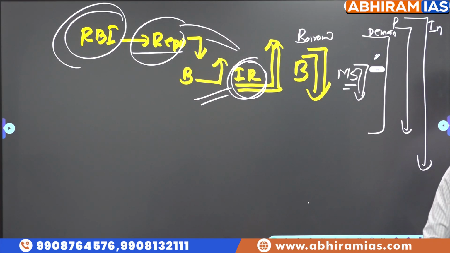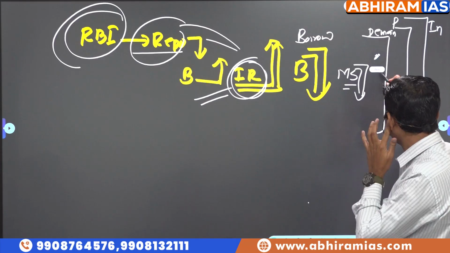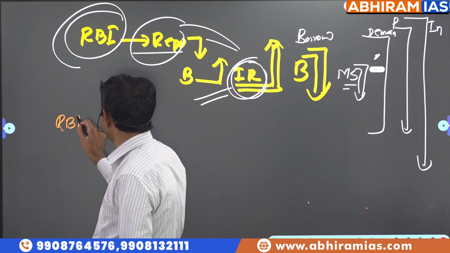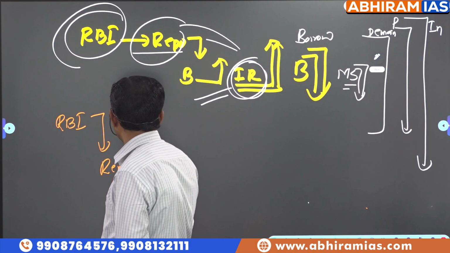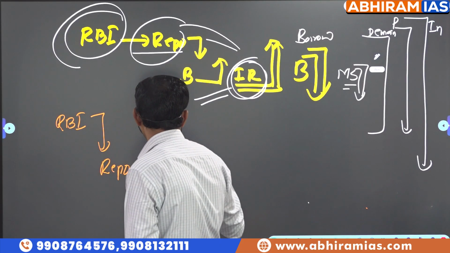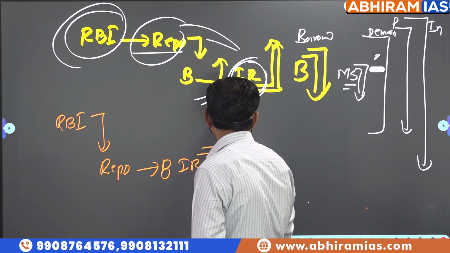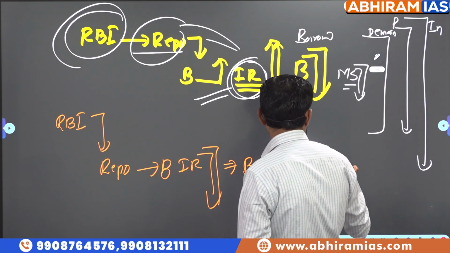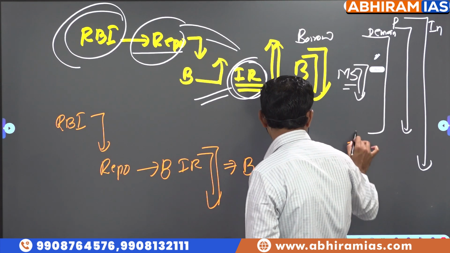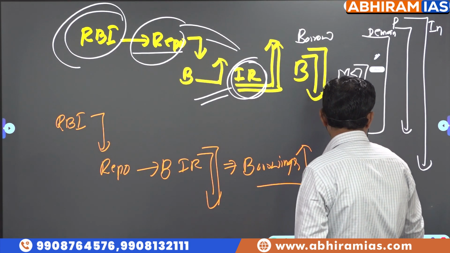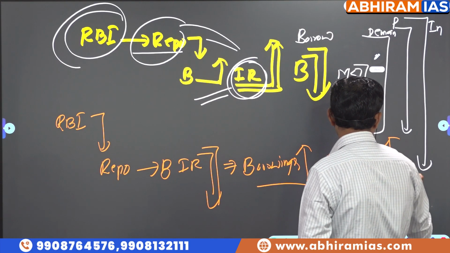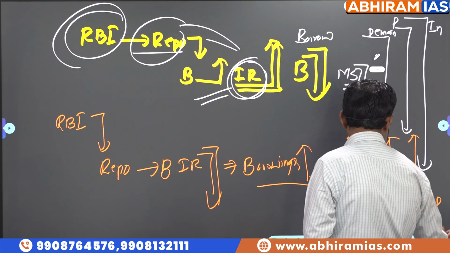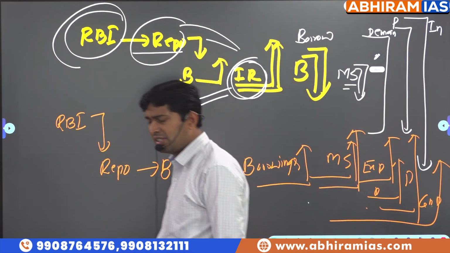Same thing if RBI reduces repo rate. When RBI reduces repo rate, banks will also reduce interest rate to customers. Because of which, what happens to borrowing? Borrowing is expected to increase. Money supply is expected to increase. When money supply increases, we are spending more, because of which demand is more, and we have to produce more. So obviously GDP growth rate is expected to increase. So the logic is simple.